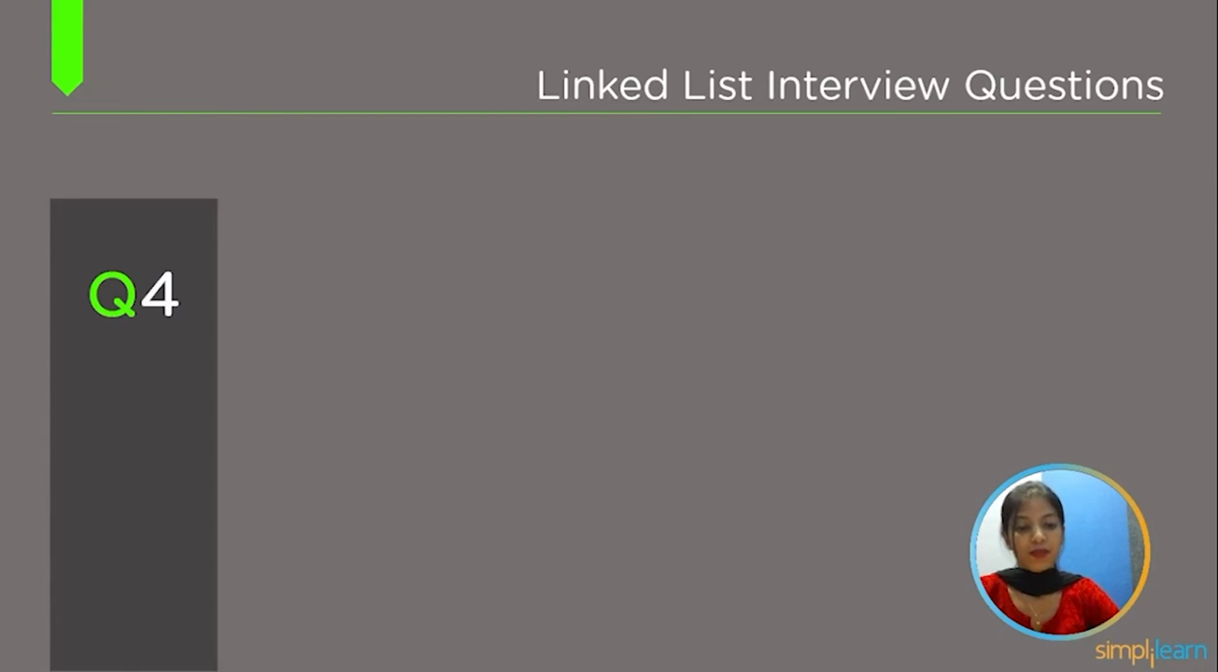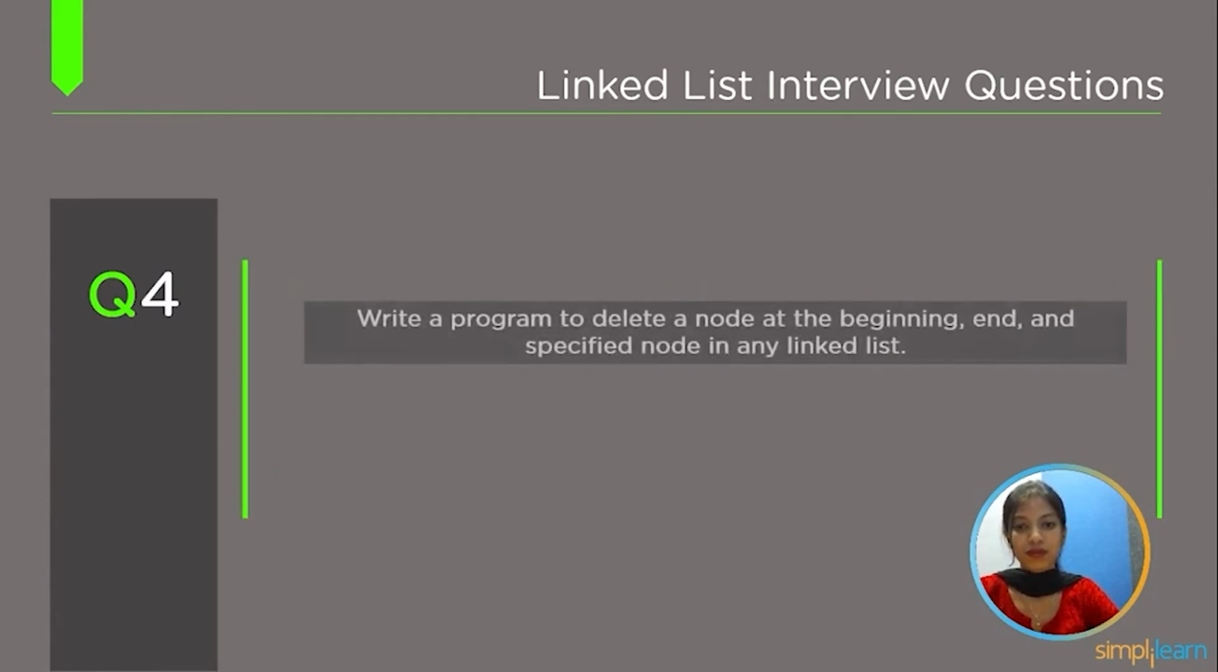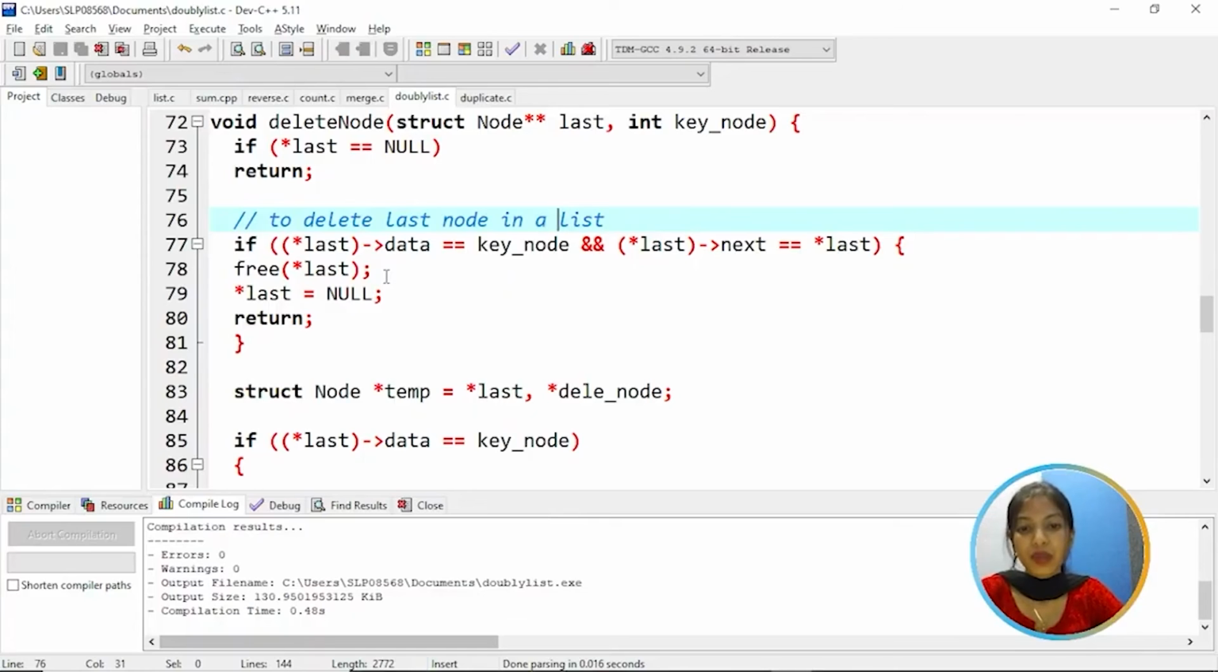The top fourth question is, write a program to delete a node at the beginning, end and specified node in any linked list. As we have previously discussed how to insert the nodes, now let's understand how to delete the node from a list.